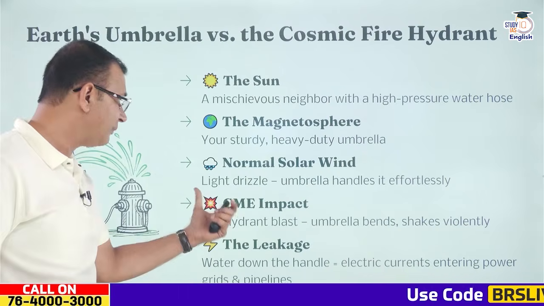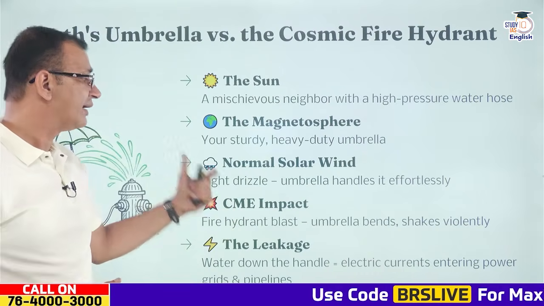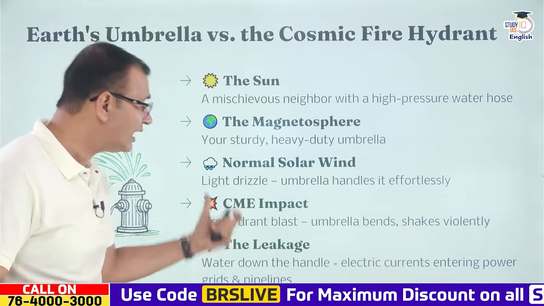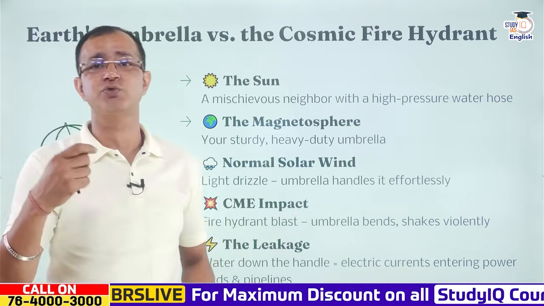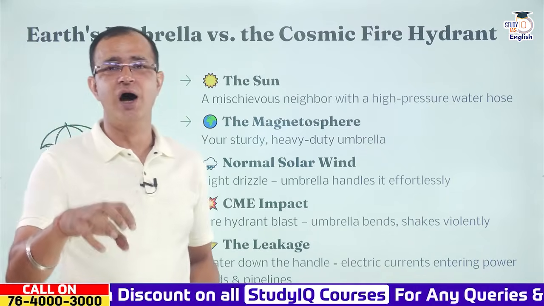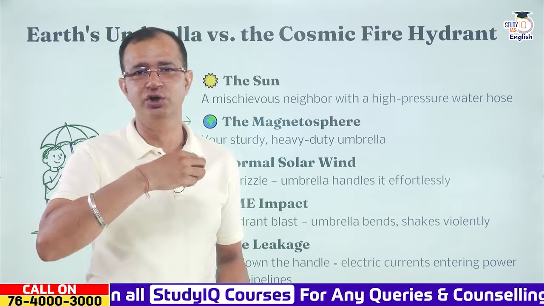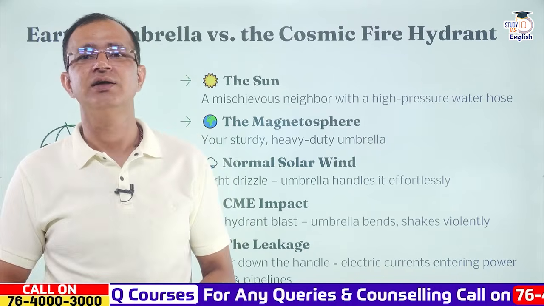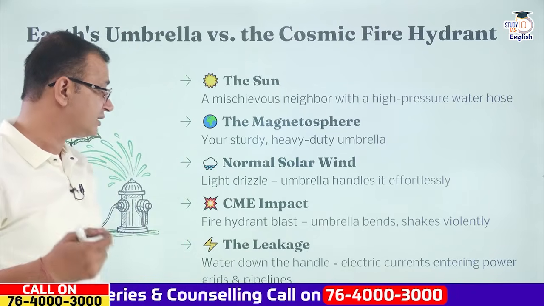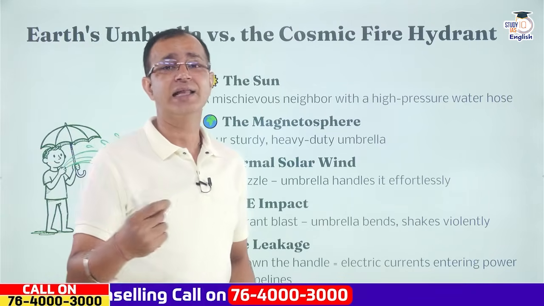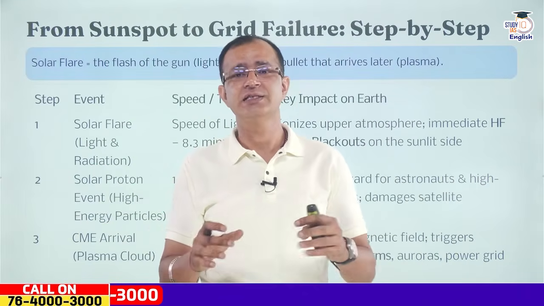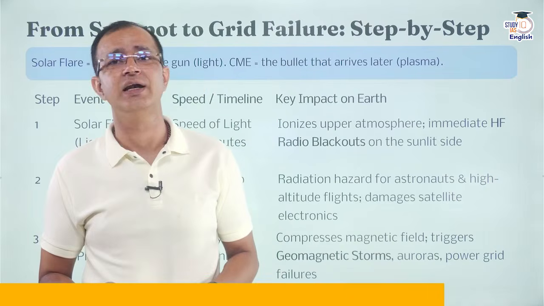Then when it comes to the CME or the coronal mass ejection, it is just like a rapid blast of water, and thereby the umbrella bends and it shakes violently. And then comes the leakage, where the water, or the charges, get inside the Earth's atmosphere. Ultimately there are electric currents that enter the power grids and the pipelines, and that is why this is very, very dangerous as well. You can see that it can result in grid failures also.